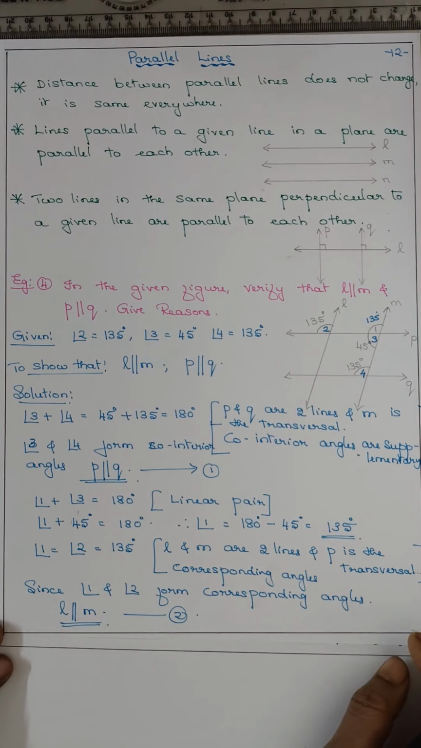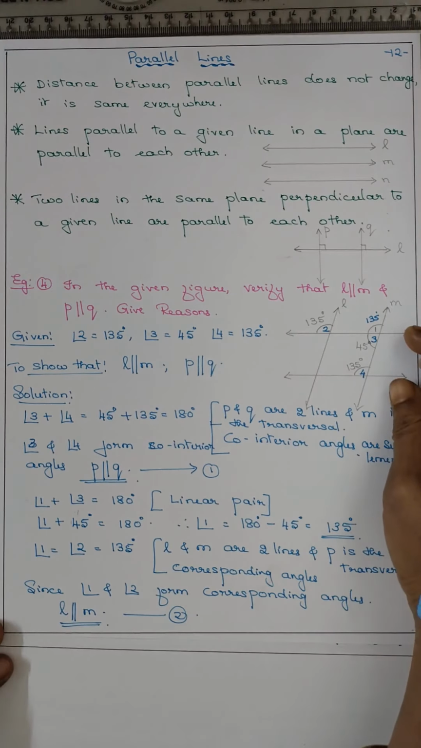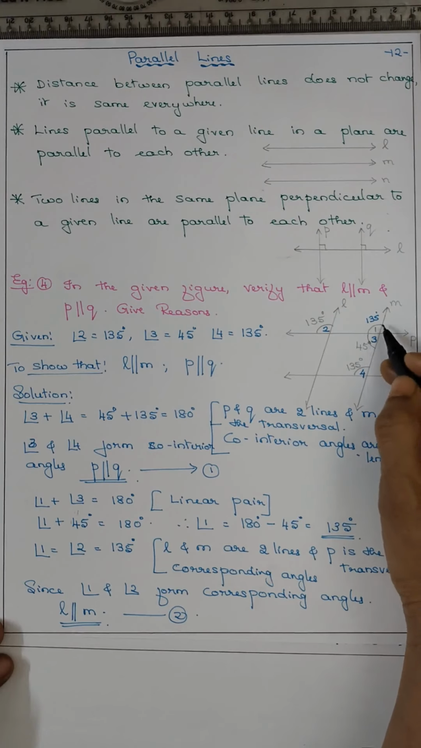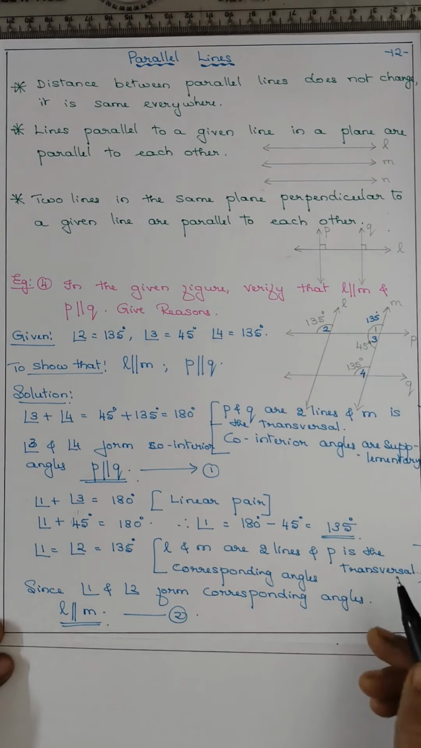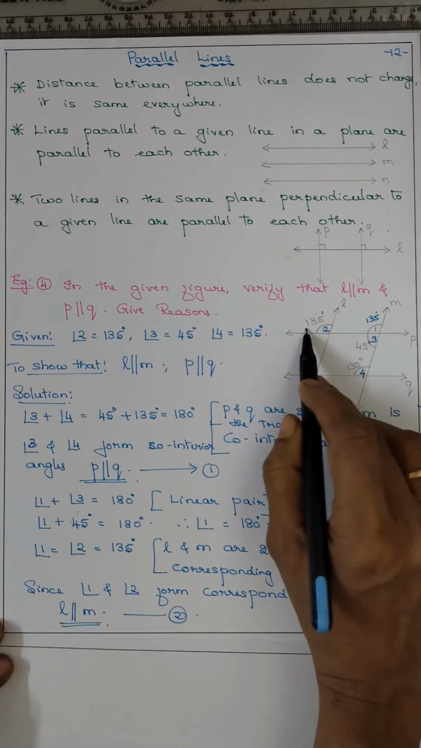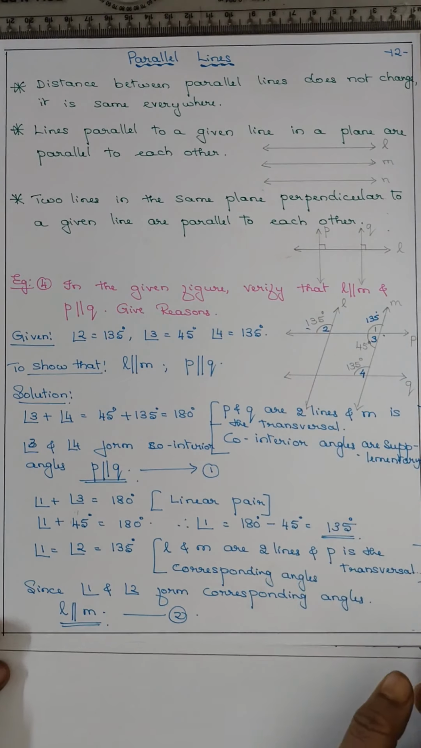Is there any doubt? First we will say P is parallel to Q, and then you got angle 1 by linear pair and then say L is parallel to M. Here co-interior angles, here it is corresponding angles.